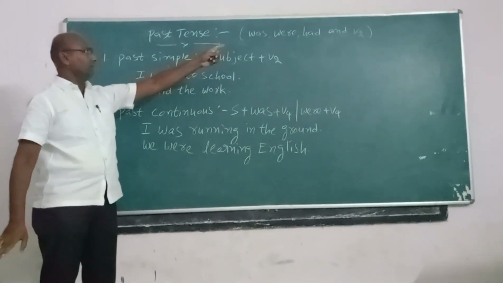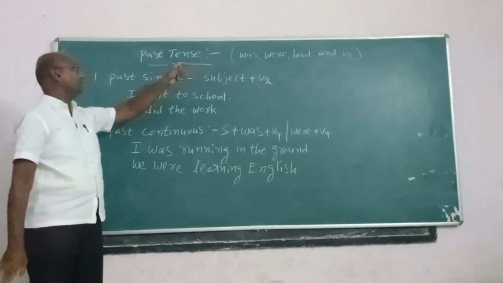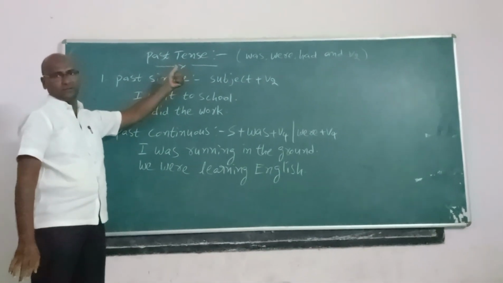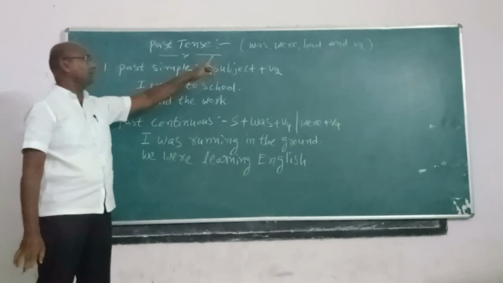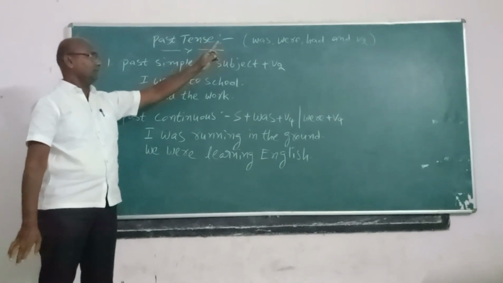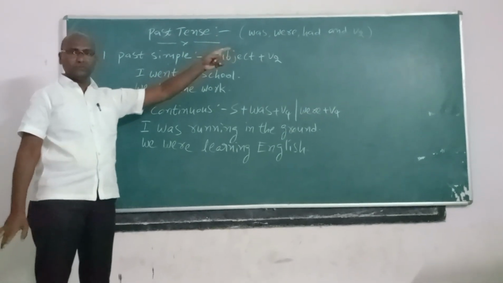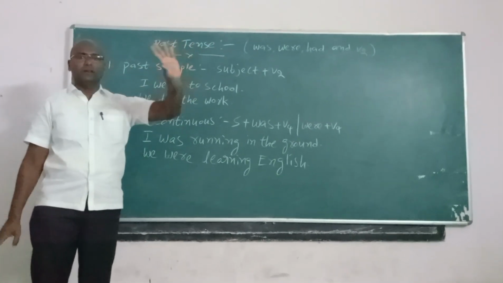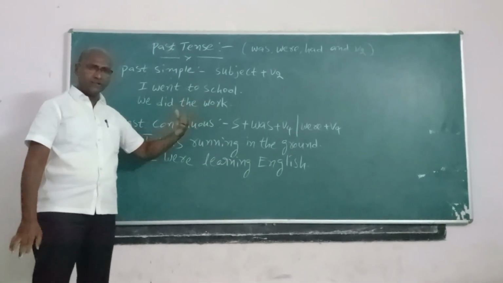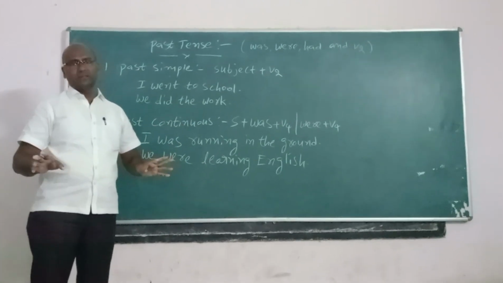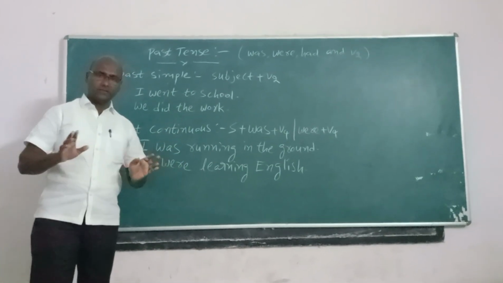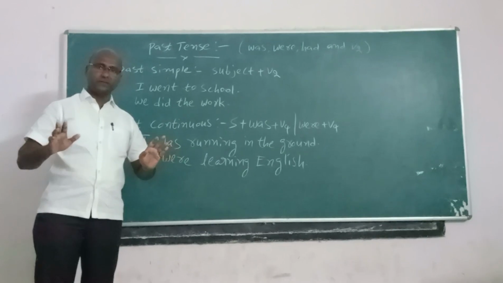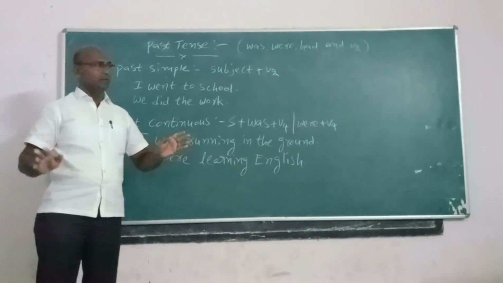It is the particular vocabulary of the past tense. Definitely it must be in past tense. The past tense is divided into four parts: past simple, past continuous, past perfect, past perfect continuous.